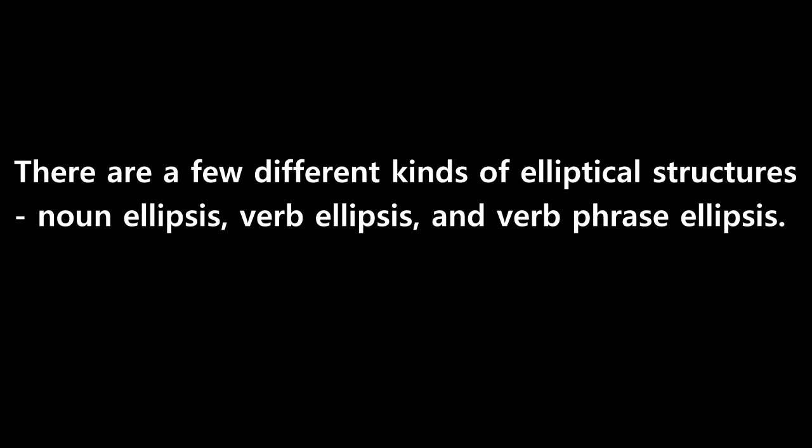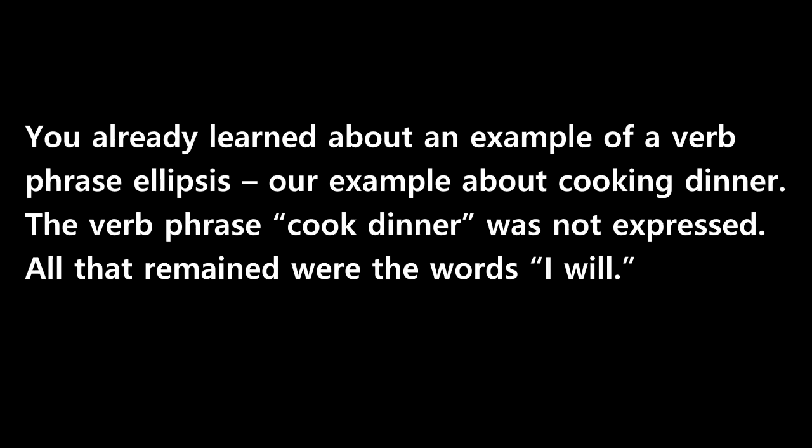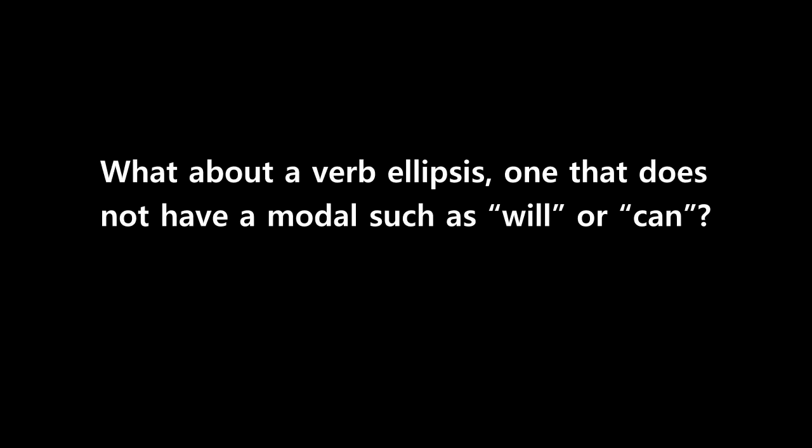There are a few different kinds of elliptical structures: noun ellipsis, verb ellipsis, and verb-phrase ellipsis. In a noun ellipsis, a noun is left out. In a verb ellipsis, a verb is left out. And in a verb-phrase ellipsis, a verb phrase is left out. You already learned about an example of a verb phrase ellipsis, our example about cooking dinner. The verb phrase cook dinner was not expressed. All that remained were the words I will.